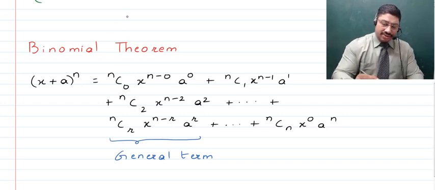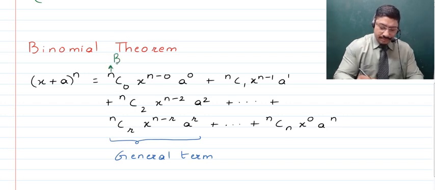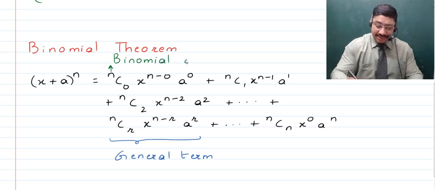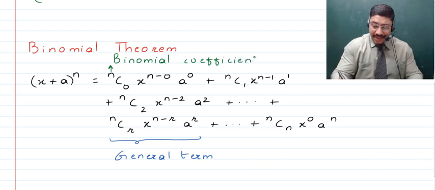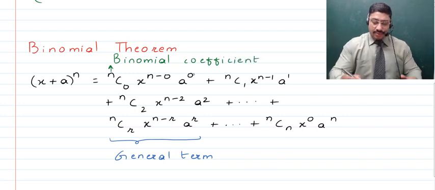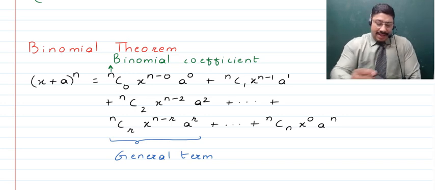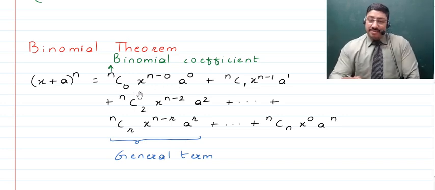Now do remember here, children, that this is the binomial coefficient, right? As you know, a coefficient is a number, so this is a number which is associated with the first term, and as it is there in the binomial theorem, it's a binomial coefficient. Now we will just now be discussing what the binomial coefficient is.